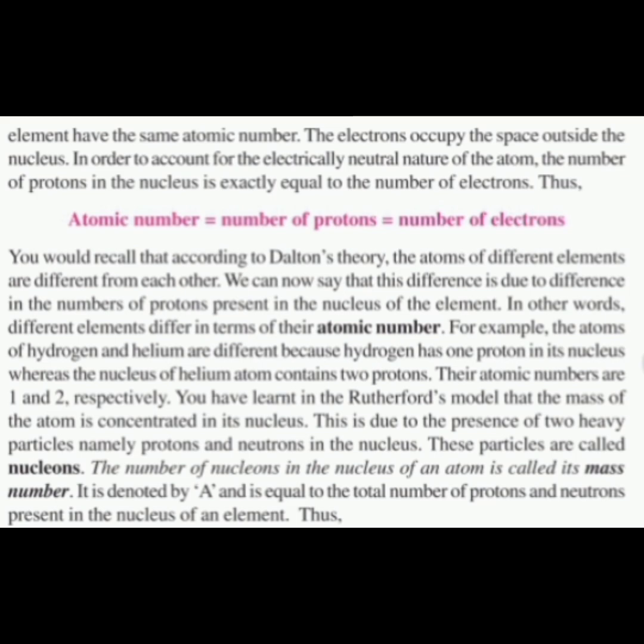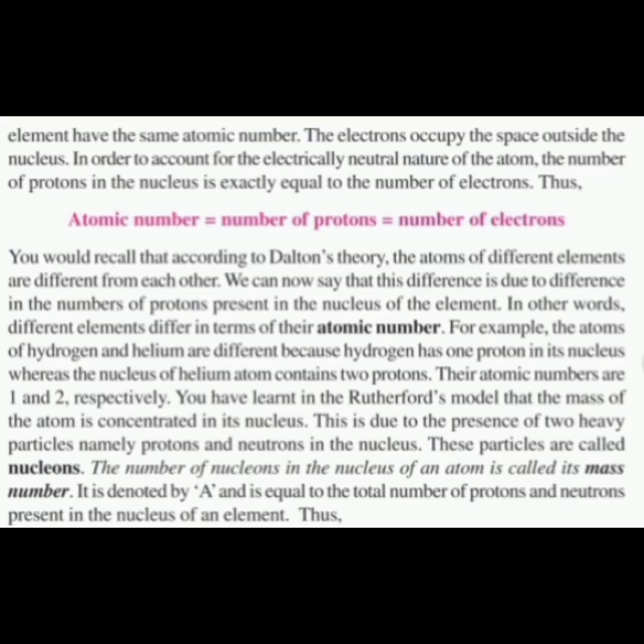Okay, so we saw what is atomic number earlier. The space outside the nucleus and inside the atom is occupied by electrons, and electrons are negative charge. So in order to be electrically neutral in nature, the number of protons in the nucleus is exactly equal to the number of electrons.